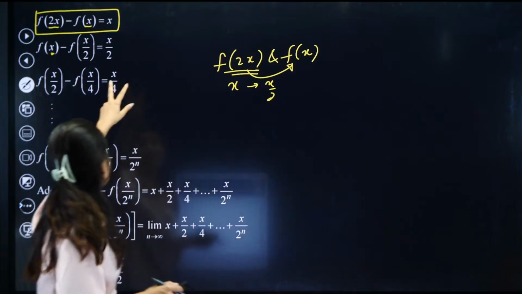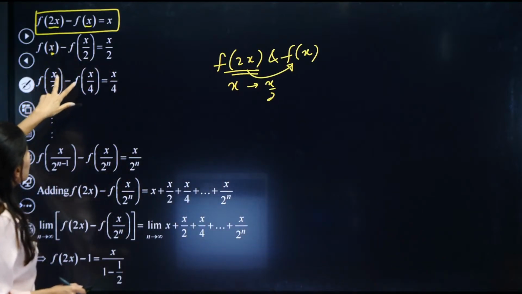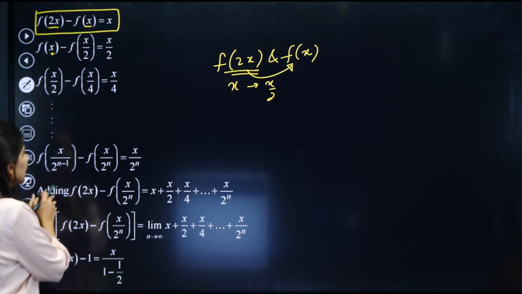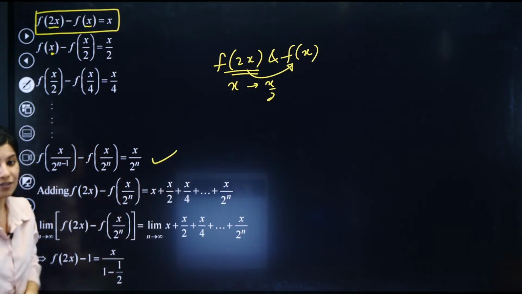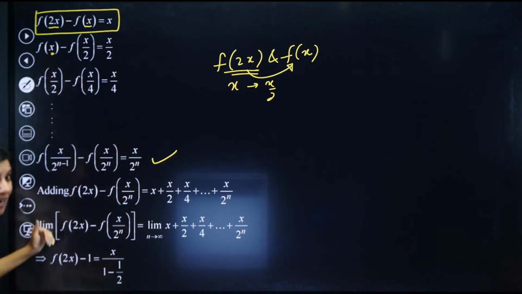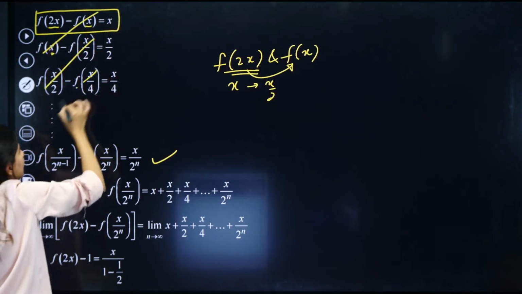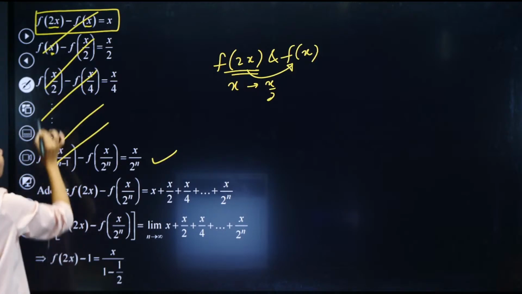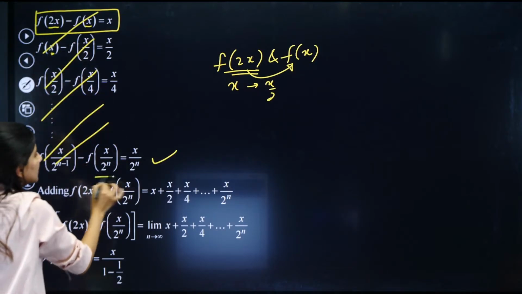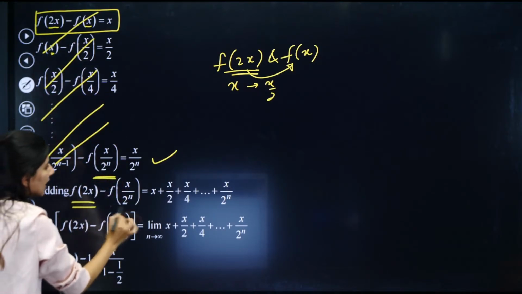Okay. So now successively just replace, keep on replacing till you get this, and you will understand the logic. Now just add everything. The moment you add, the similar terms will get cancelled out. That's what we wanted. So first this term and this term will be left out. So we are having this and this.